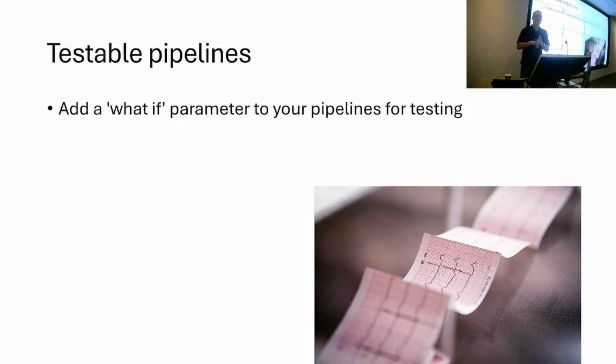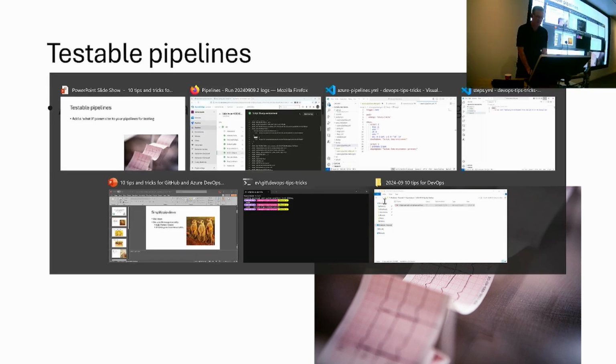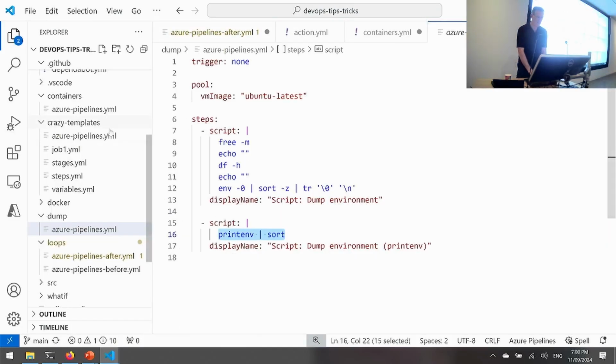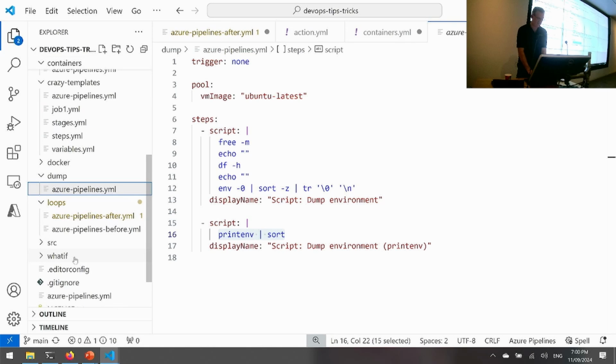Especially when you've got a pipeline that might actually make significant changes, but you want to test out the logic of your pipeline, make sure you haven't made any dumb typos, and especially if you're using those each directives or conditionals, you want to test that out without actually necessarily deploying the software or making an actual change. So having a what if parameter can help us with that. And we can do that in both of these. So let's have a look at a what if example.